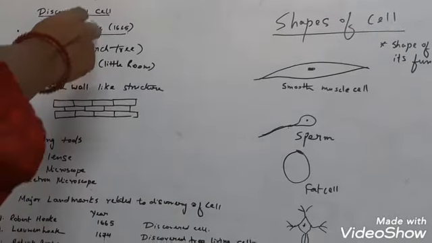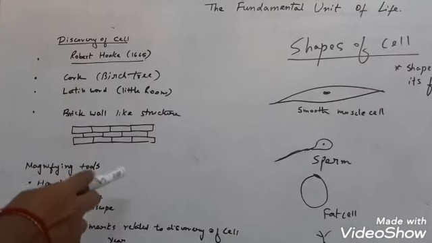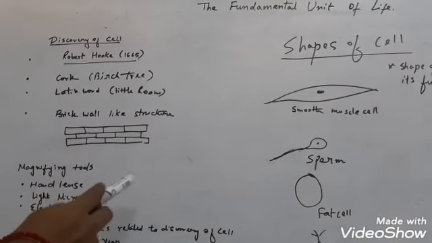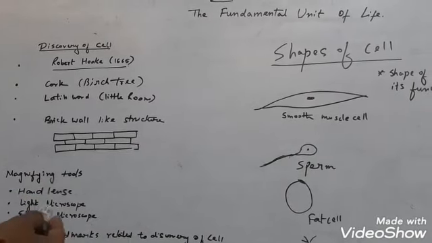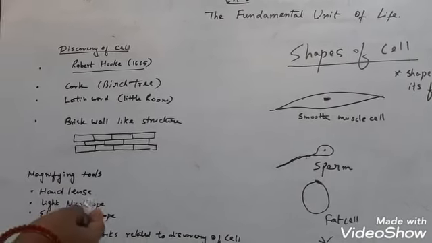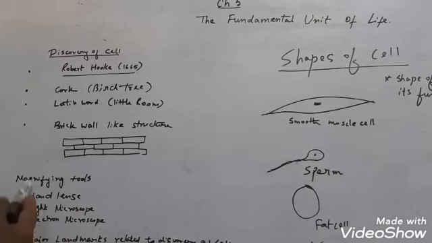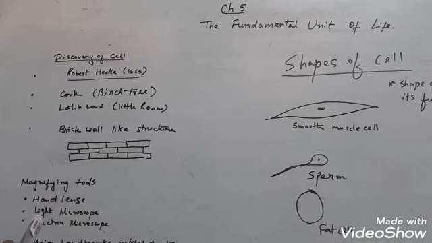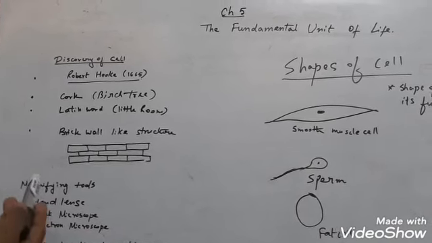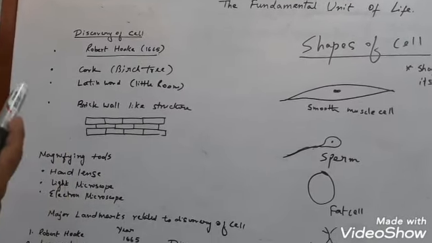Now see, before going into details, let me tell you why the cell is called the structural and functional unit of life. Now see, for making a house, what do you need? Bricks, stone, rod, cement. These are the raw materials. Like that only, a cell is the structural unit of life. It means it forms the structure of the living organism, like the bricks make the fundamental structure of a house.